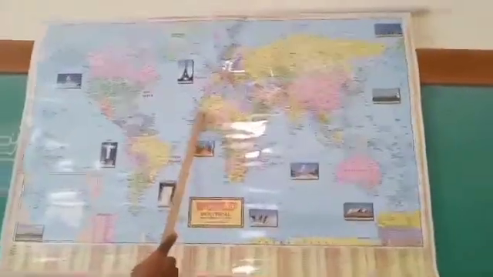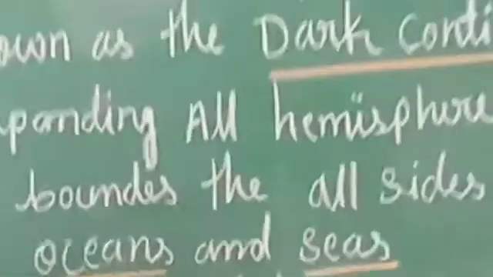Children, here this is Gibraltar, from Morocco. So these are the one canal and another one strait, separating Africa from the other continents, Asia and Europe.